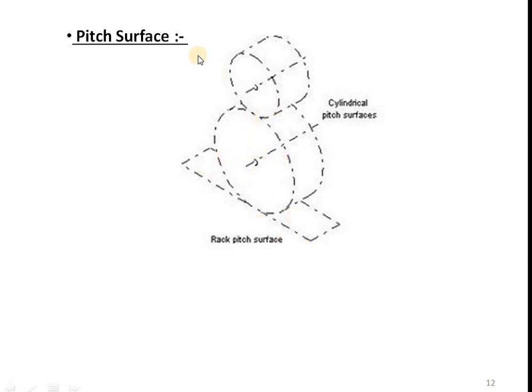The pitch surfaces of the gears are imaginary planes or cylinders or cones that roll together without slipping. So there is a motion transmission from the pitch surface of one gear to the pitch surface of another gear without slipping.